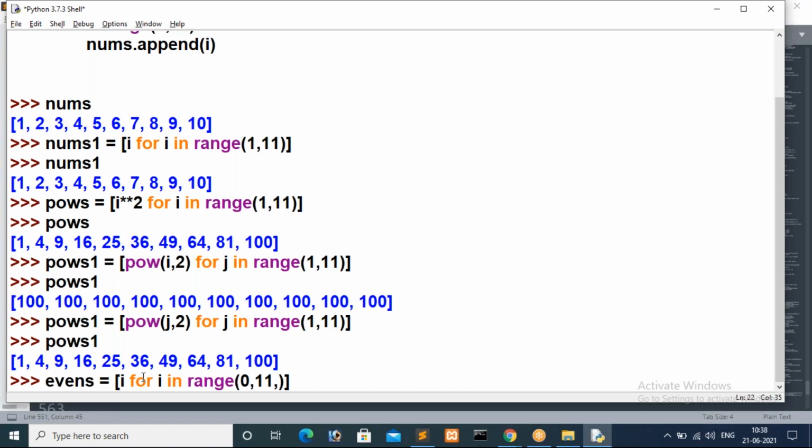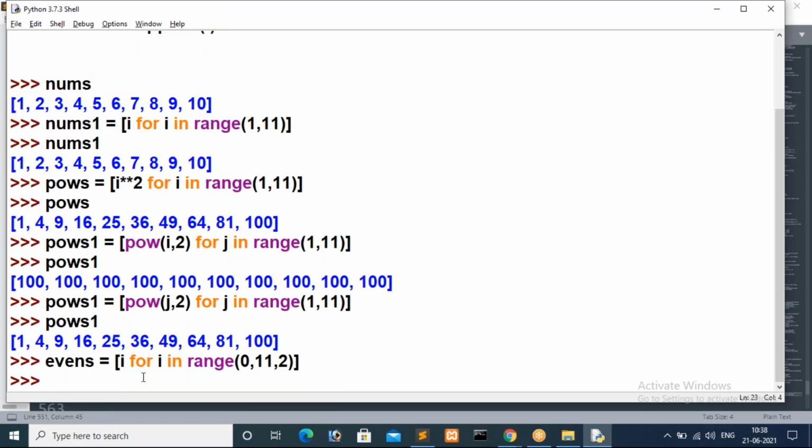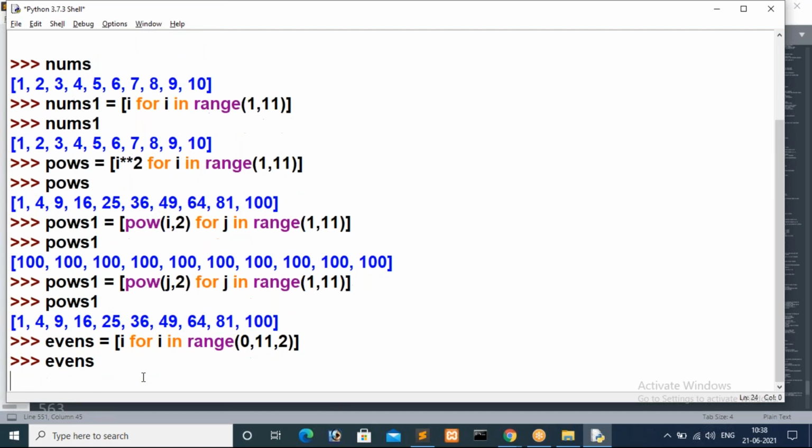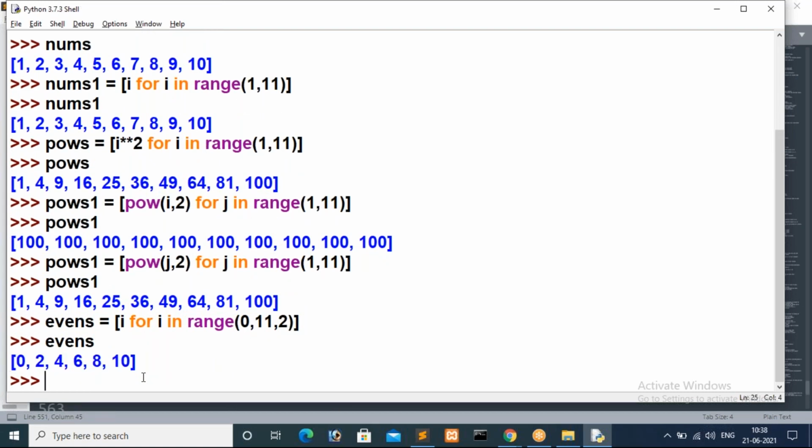Now we are trying to print even numbers. 0 means in the next iteration we have to print 2. For that reason we have to specify the third parameter as 2. Now we just print evens. That is 0, 2, 4, 6, 8, 10. We are getting only these even numbers.